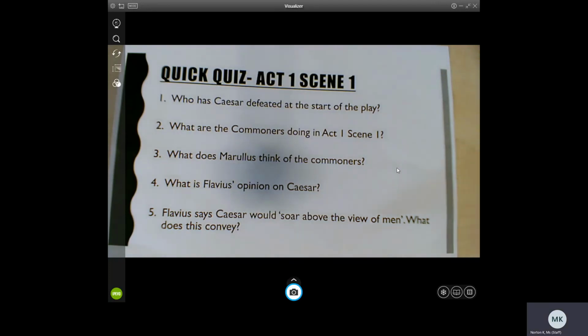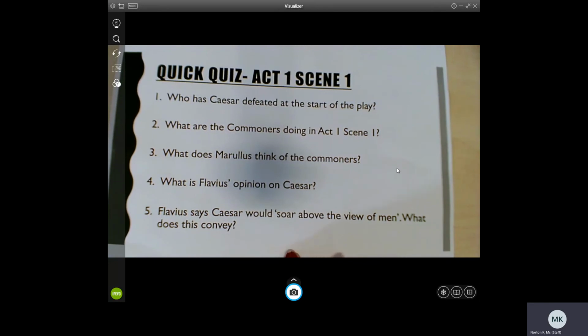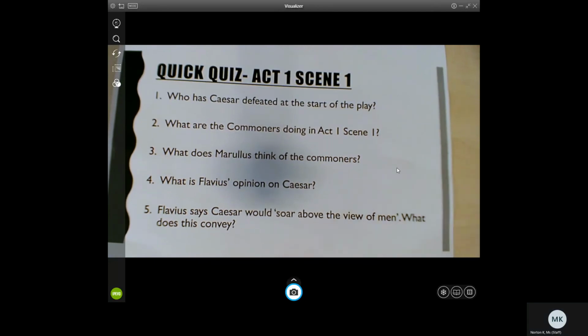Question number 5. Flavius says Caesar would soar above the view of men. What does this convey? This quotation can be found on line 54 in your booklet, in your Julius Caesar anthology. Think about what it suggests. What does it tell us about Caesar's character?